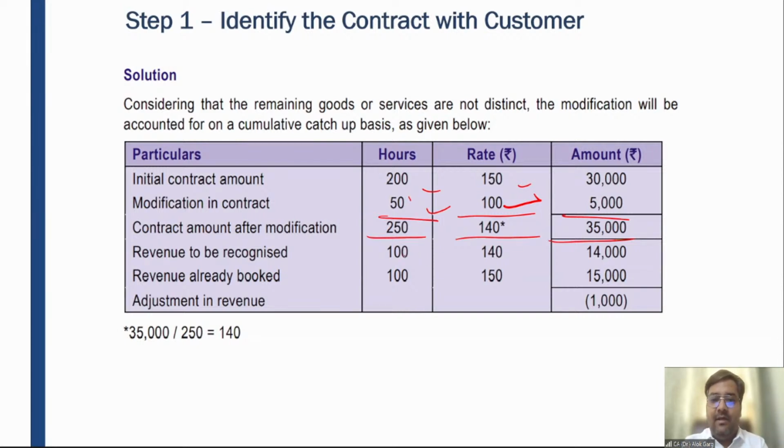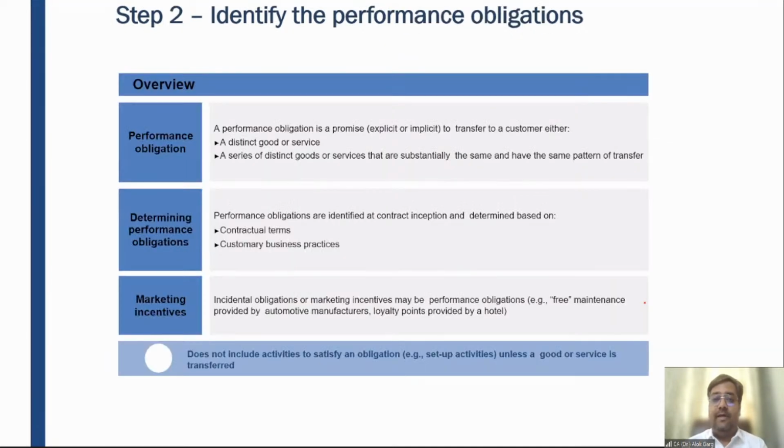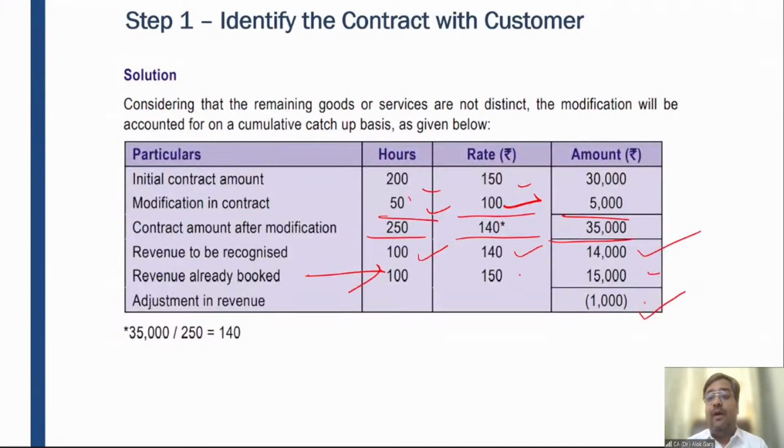Revenue to be recognized is 100 hours multiplied by 140, 14,000. But revenue already recognized is 100 multiplied by 150, 15,000. It means there would be an adjustment in revenue by 1,000 rupees. So by 1,000 rupees, a liability needs to be created. Why? Because the additional revenue has already been recognized. So how much liability needs to be created? By 1,000 rupees.